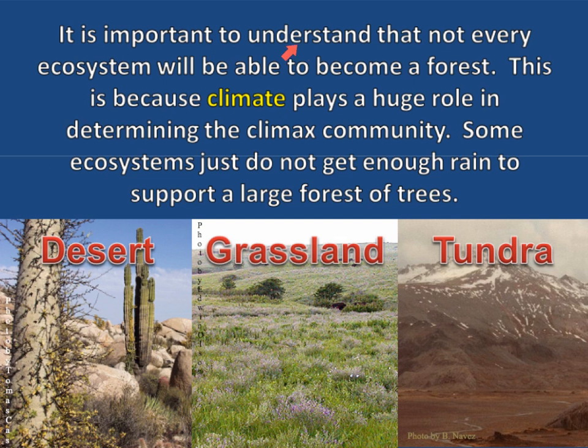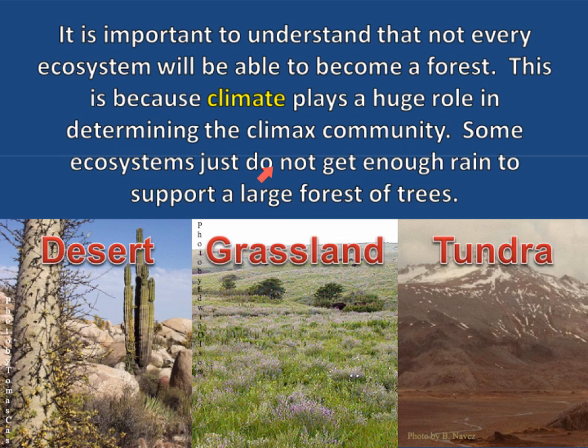It is important to understand that not every ecosystem will be able to become a forest. For example, like a desert. A desert is not a forest. Can y'all think of why? As you know, deserts are very, very hot and they don't get much rainfall, so they cannot form a forest. This is because climate plays a huge role in determining the climax community.